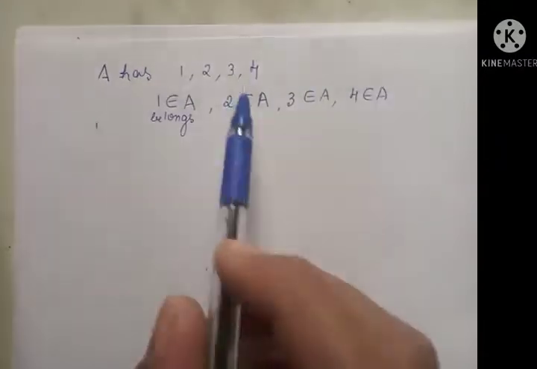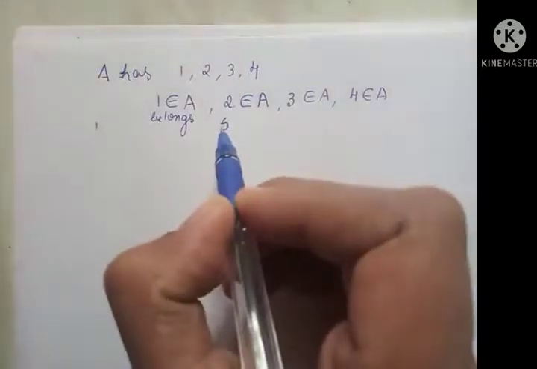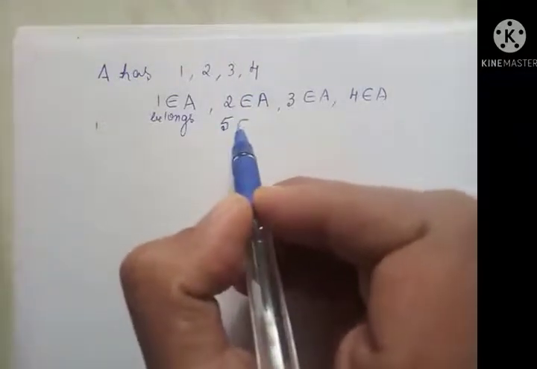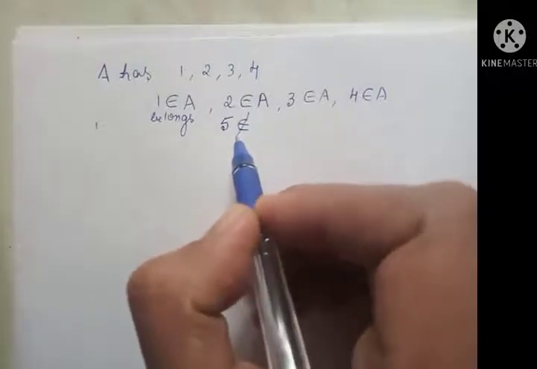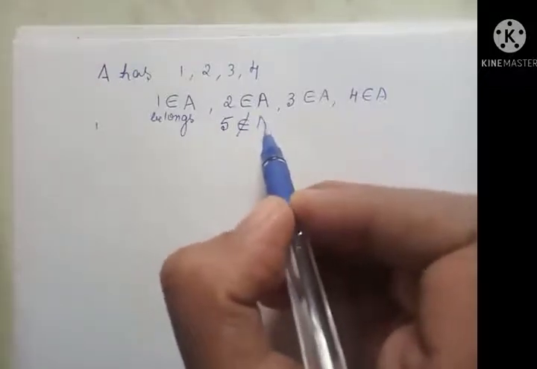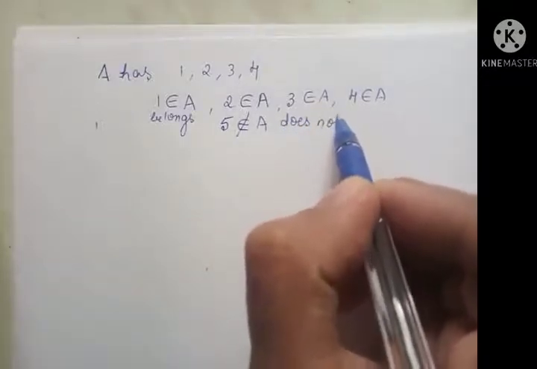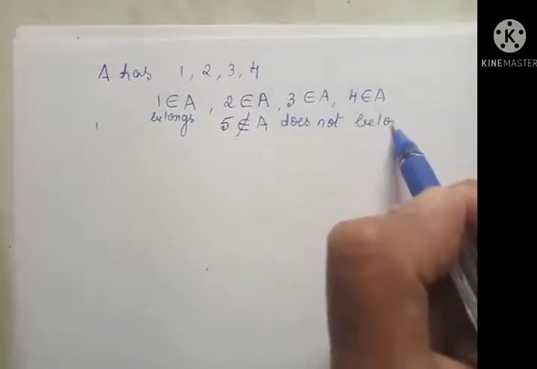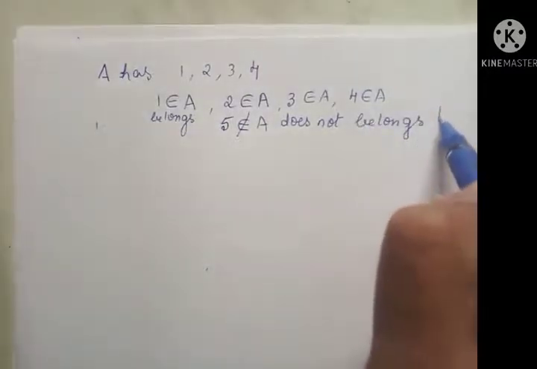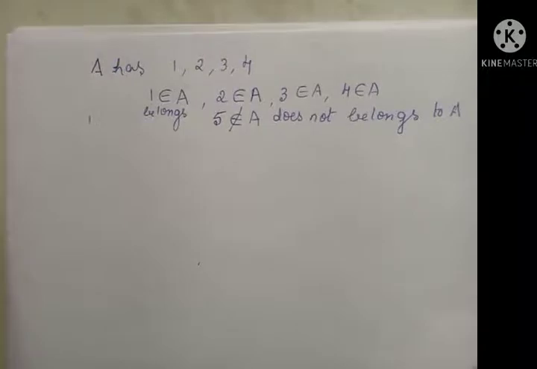You know that there is no element 5 here. So in that case we say that 5, first we write this belongs symbol, then we strike out that one. 5 does not belong to A. So we read this as 5 does not belong to A. So like this we can say whether the element belongs to the set or does not belong to the set.